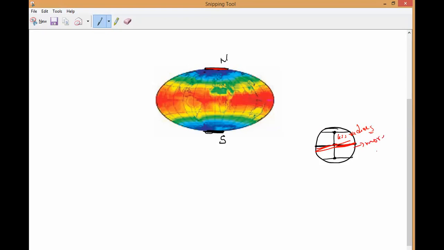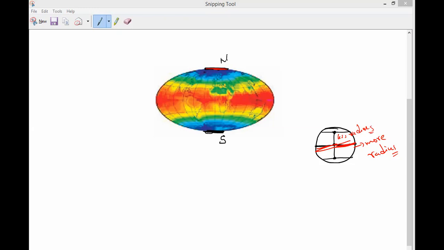More radius. Understanding? Distance is increasing means the gravitational force will be decreasing. So you have to remember, here totally 2 points I should say. The radius is smaller at the poles, and the radius is maximum at the equator lines.